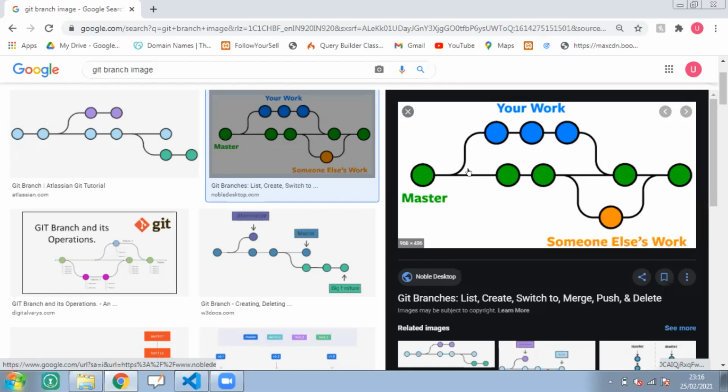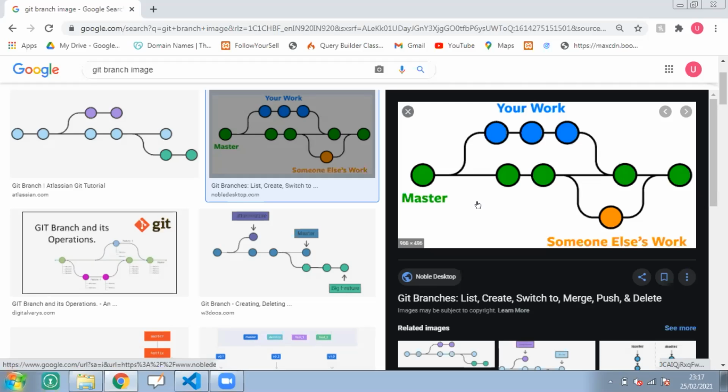Similarly, I assign work to Shivam on his own branch. So Garima and Shivam can work in parallel. Garima's work would not disturb Shivam's work, and Shivam's work would not disturb Garima's. When they feel their work is completed, they will send a merge request to the master.